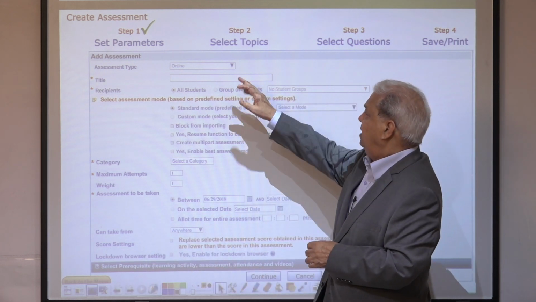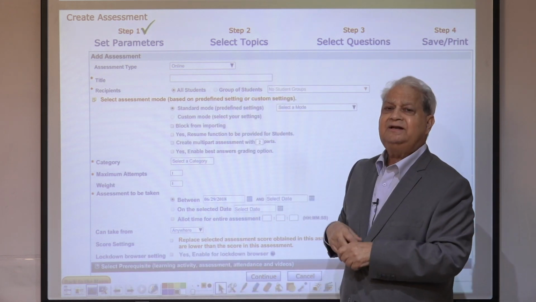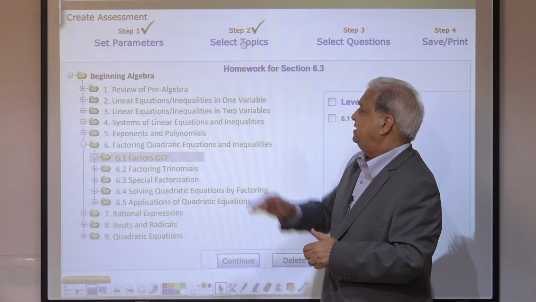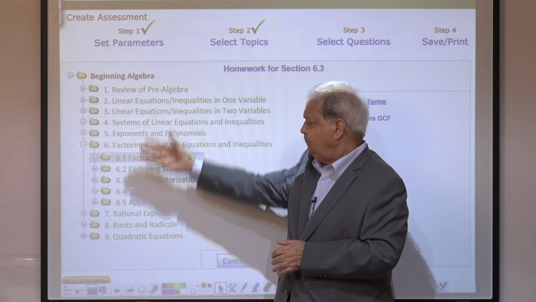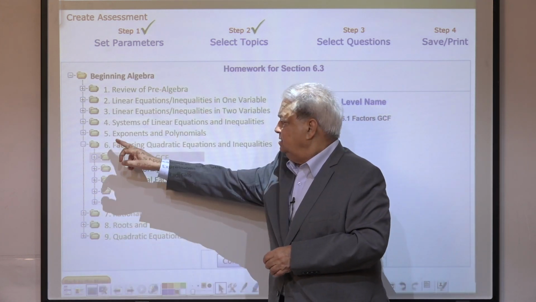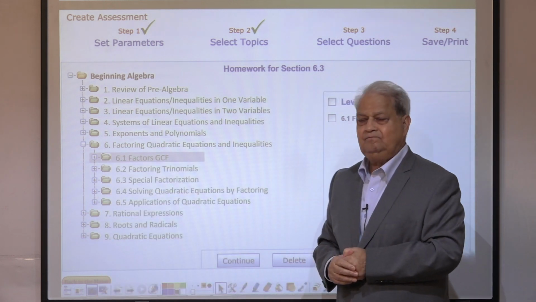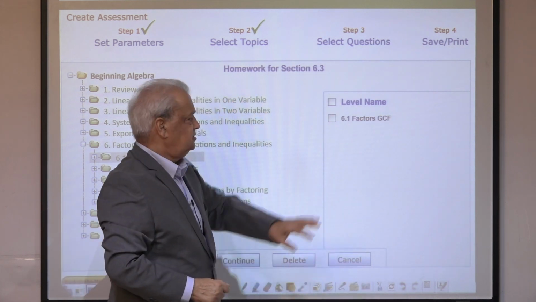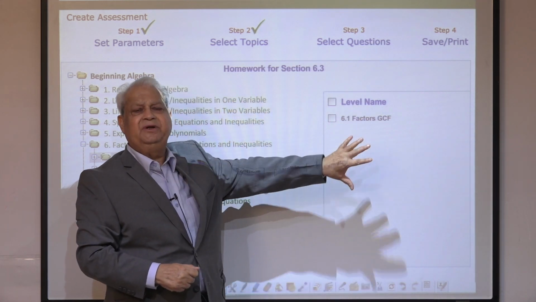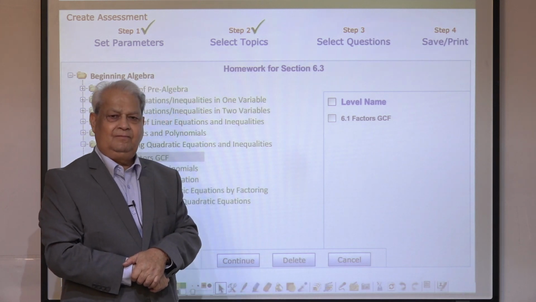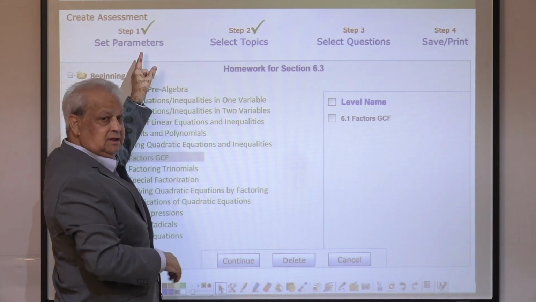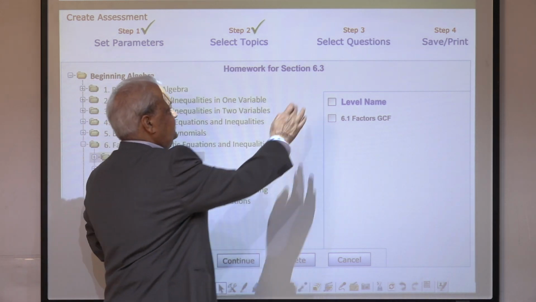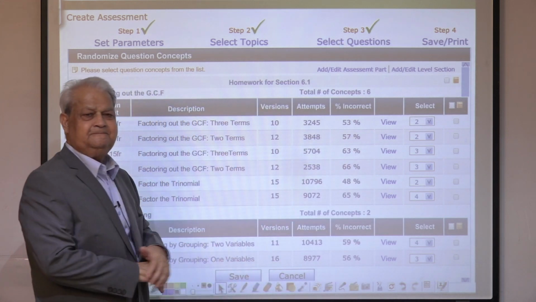This is settings. After settings, the second step is select the topic. What is the assessment going to be on? Select the topic. You have the courses and the topics. Chapter 6 is divided into so many topics. And that topic is selected and dropped over here. This is the selected topic from where the assessment will be created. So, step 1, set up the settings for the assessment. Step 2, select the topics. And step 3, select the questions.